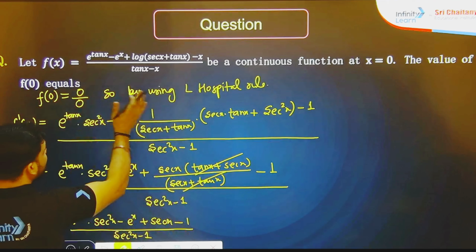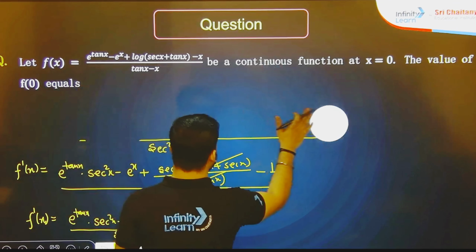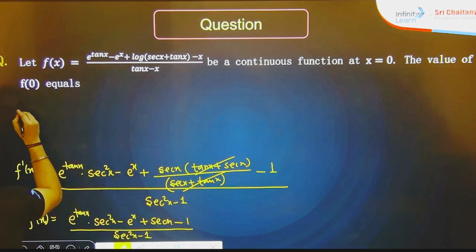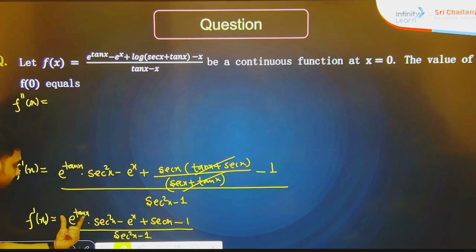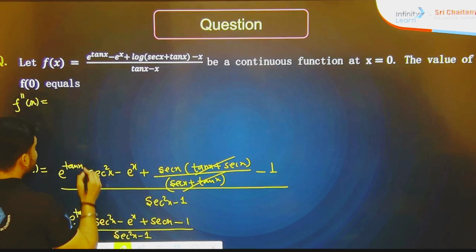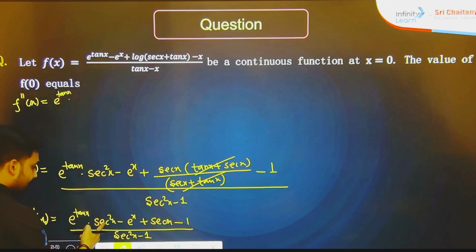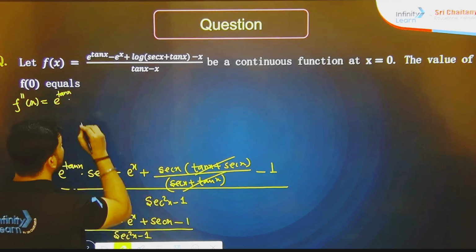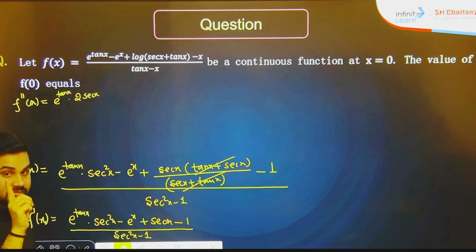Let me remove this entire stuff, then we will move further. So here, double differentiation, f double dash x: we have to use the first-second UV formula, first into second. So e to the power tan x dot sec square x, first into second, sec square x will give you 2 sec x, first of all it will give you sec x.